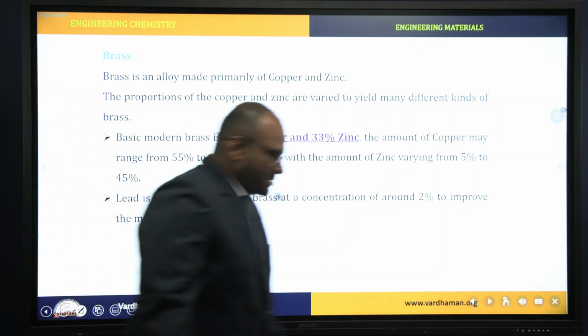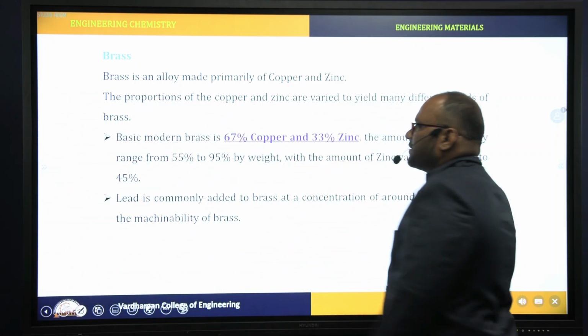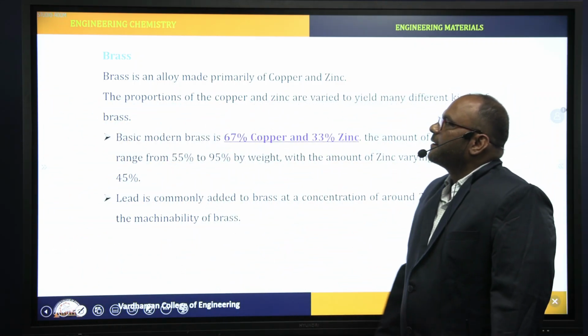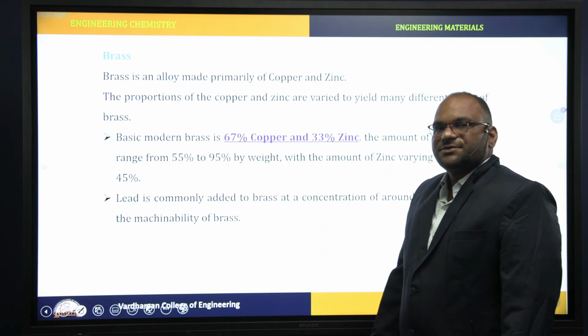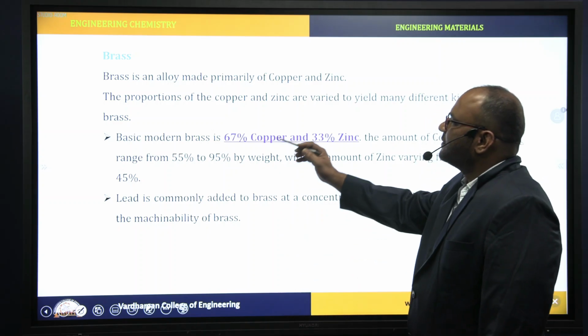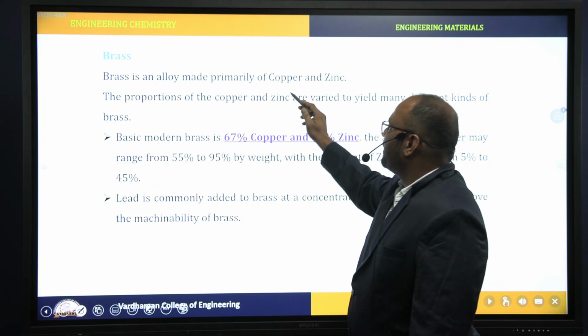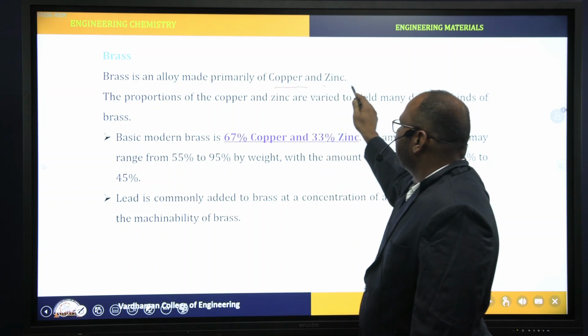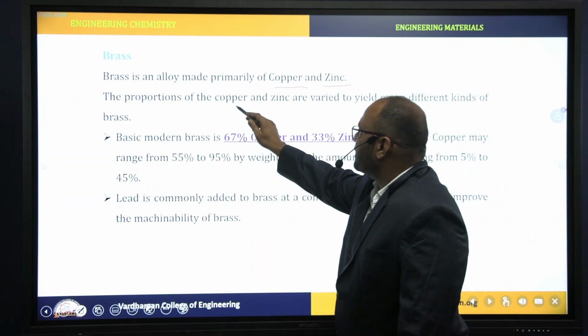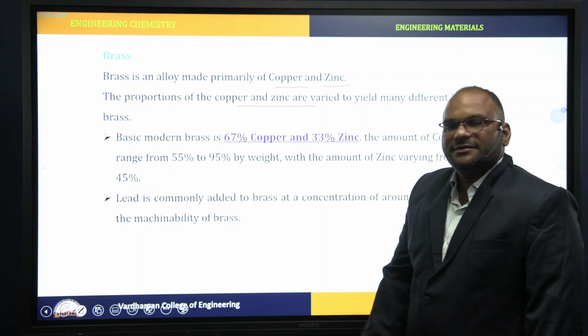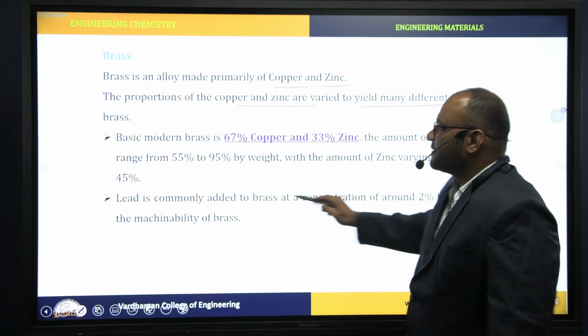Next one is brass. Brass is also a non-ferrous alloy. Brass is an alloy made up of copper and zinc. The proportions of the copper and zinc are varied to yield many different kinds of brass.